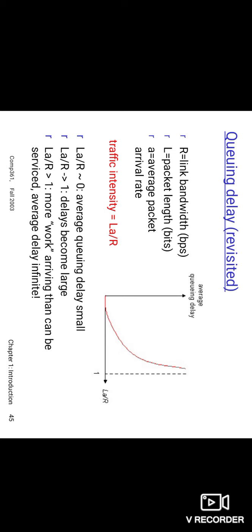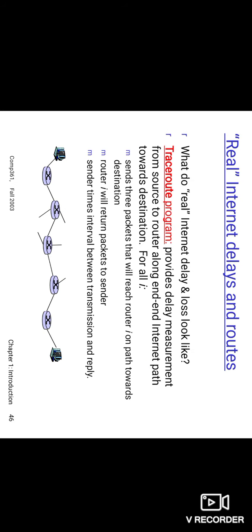LA by R: if it is close to 0, the average queuing delay is small. If LA by R is greater than 1, the delay becomes large, because more work is arriving than can be serviced. The average delay is infinite. So in such a case we have packet loss.